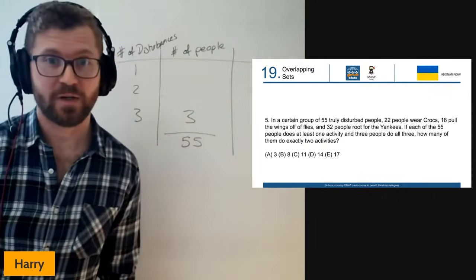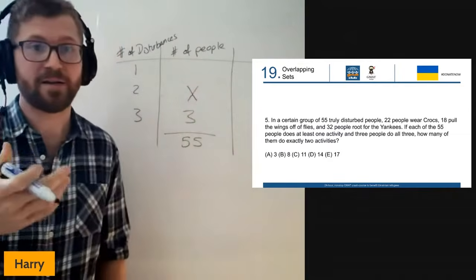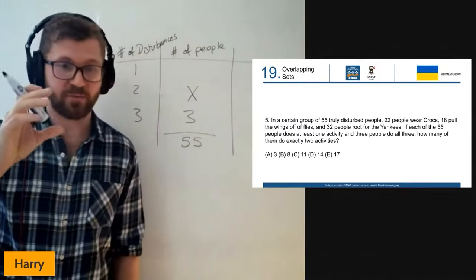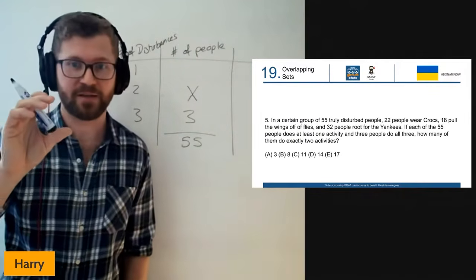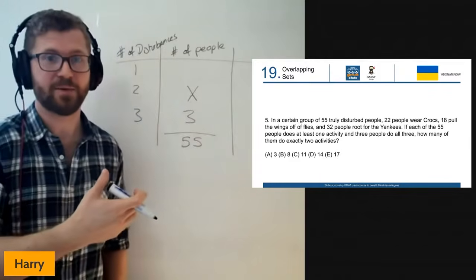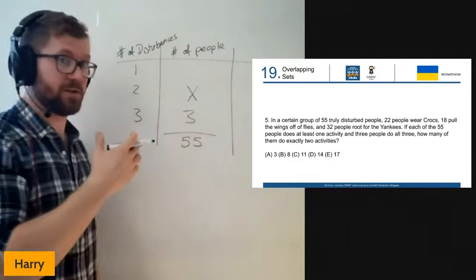The question we're looking for is how many of them do exactly 2 activities. So I'm going to put an X there. That's my unknown. If you're going to use this method, then when you're reading the question and setting this table up, make the X the unknown, the thing you're looking for, and then we'll build the rest of the table around that.